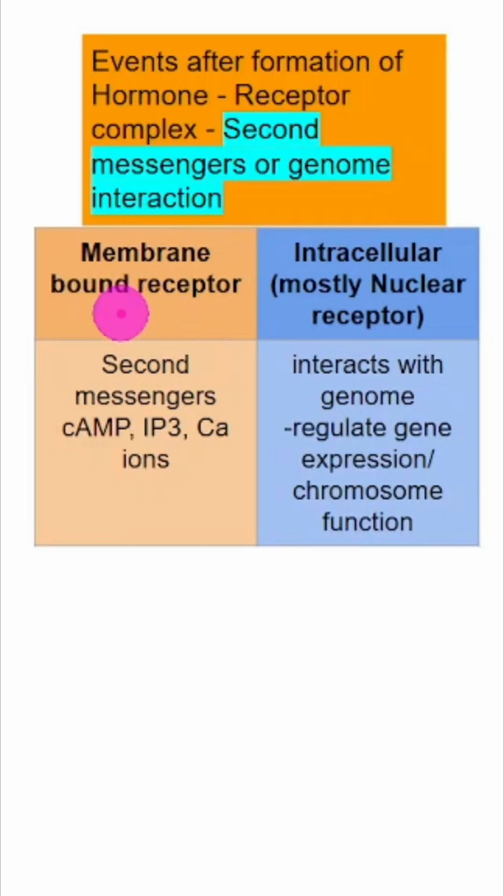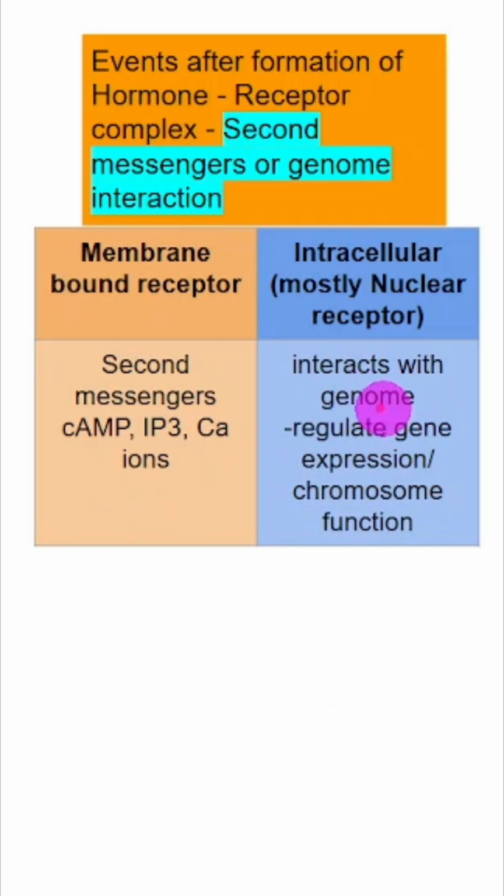Binding of hormone to receptor triggers formation of second messengers in the cytoplasm. These are cAMP, inositol triphosphate, which is called IP3, and calcium ions. These bring about the physiological changes.